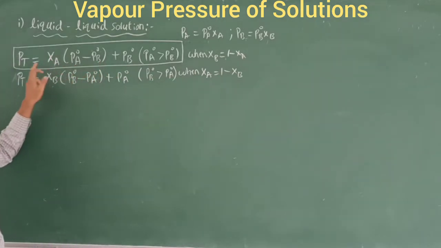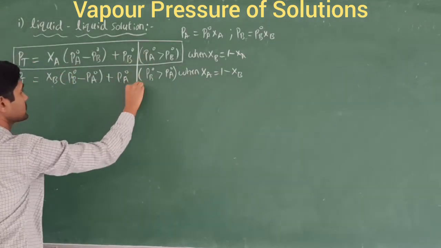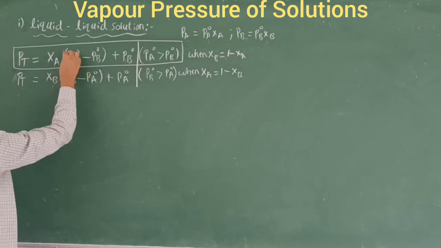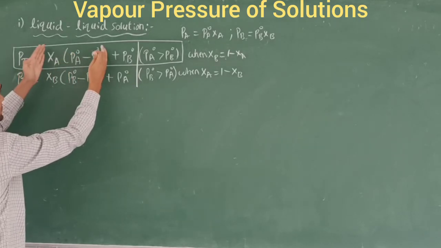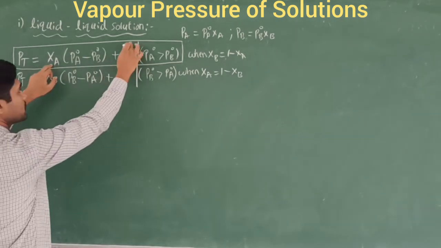What about this form? That is y = mx + c. So this is y = mx. This is called the whole term; we are going to call it the mx. m is nothing but this one, x is nothing but the XA, plus c is nothing but this PB naught.